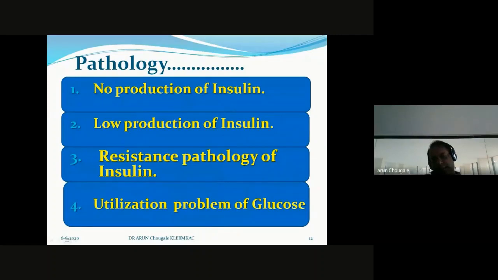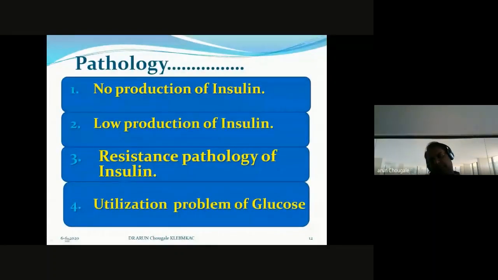See, I am making it simpler, because this type of pathology is nowhere mentioned in your medicine books; we prepared this pathology for the prescription of medication. What may be the pathology of diabetes?